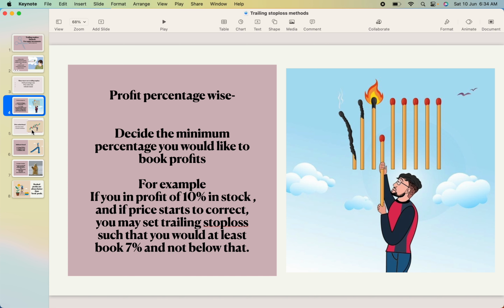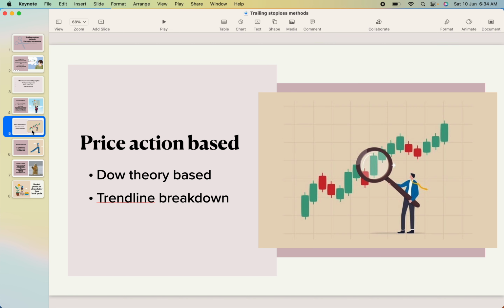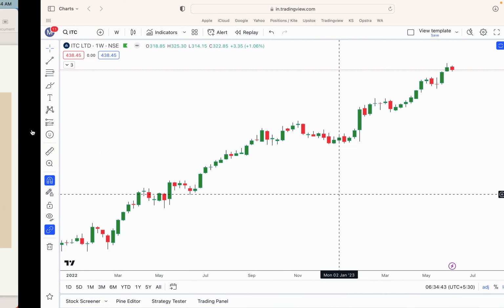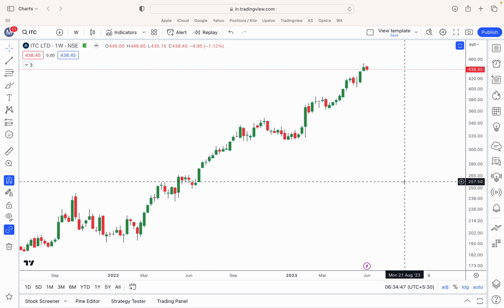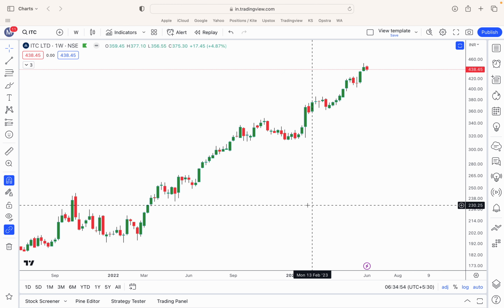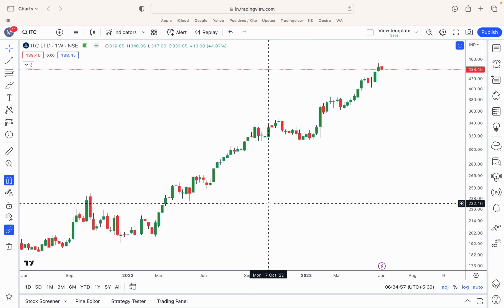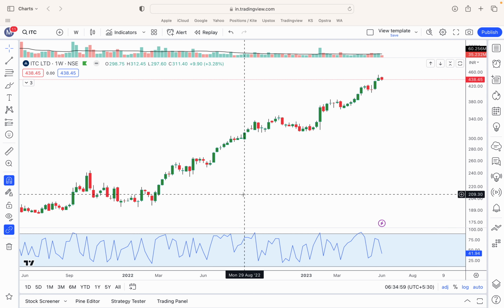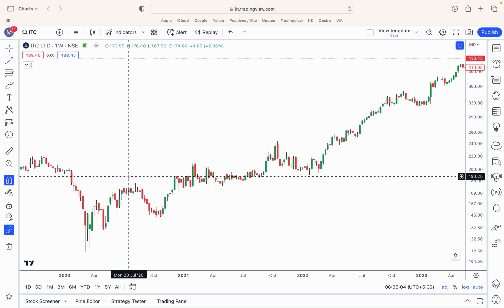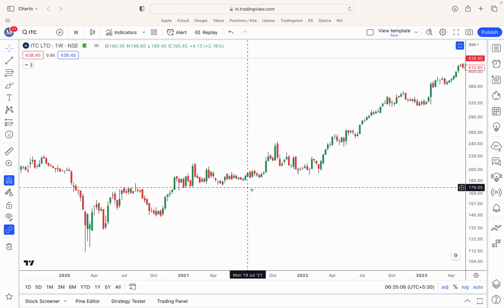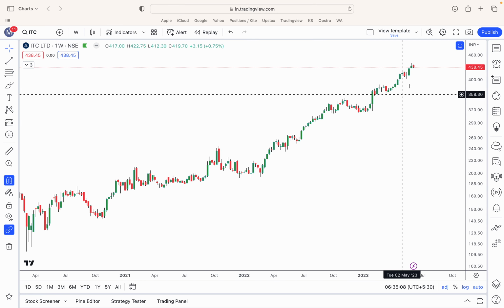Another is price action based, and there are again two ways: Dow theory based and trend line breakdown. Let us go on to the chart to understand what I mean by the Dow theory based trailing stop loss method. You all know that in Dow theory, an uptrend is defined by higher highs and higher lows. Right in front of me I have this ITC chart on a weekly time frame. You will see that right after this particular bottom, prices started moving up, and then there is a higher high, higher low formation up till now.